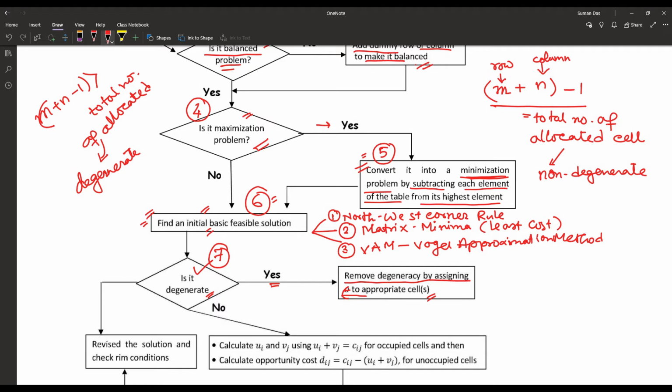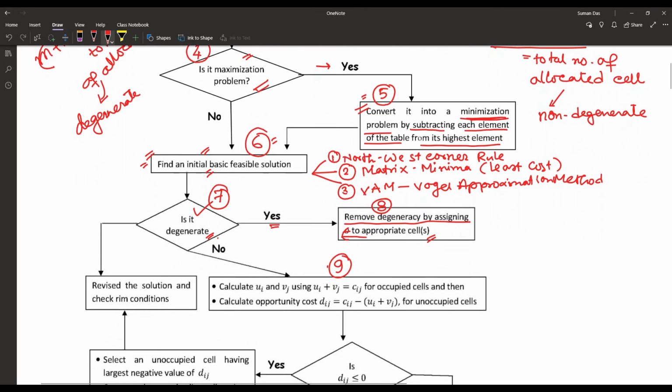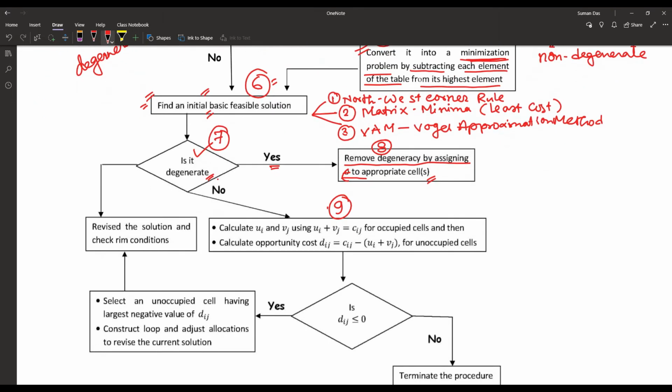Otherwise, if it is not degenerate, that means non-degenerate, then we have to proceed to the optimality checking. And for the optimality checking, we have to use the MODI method.